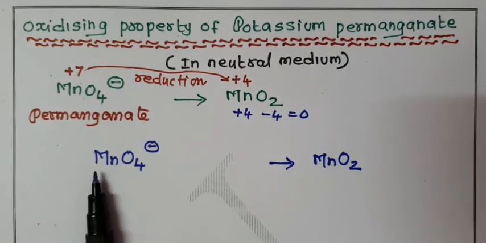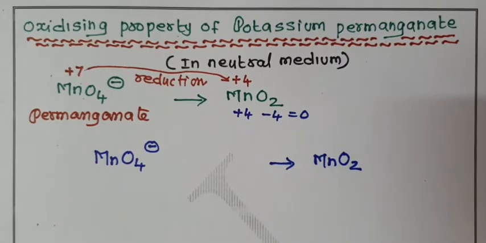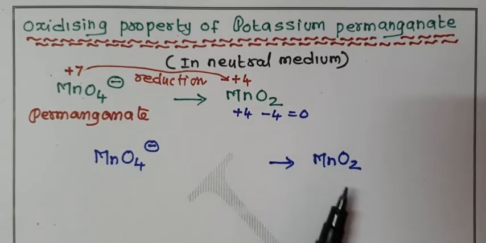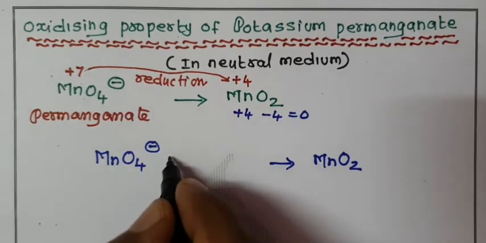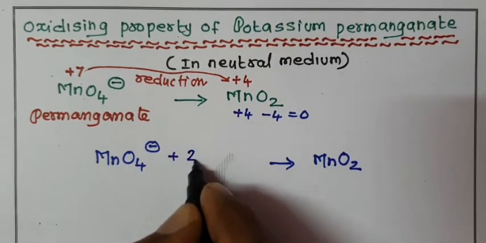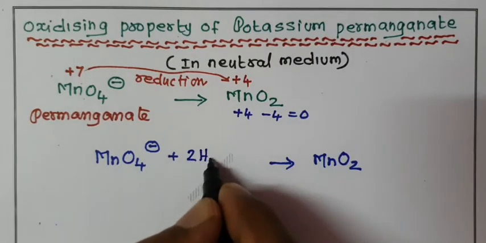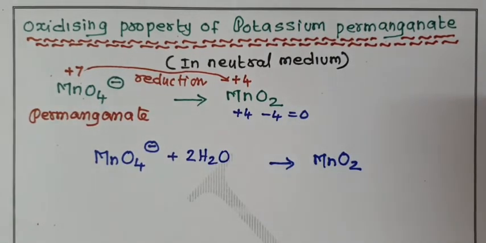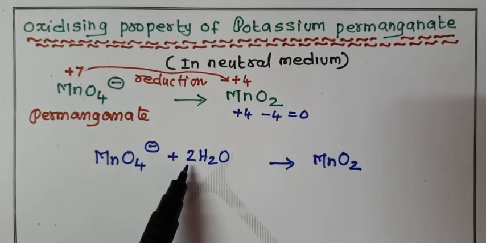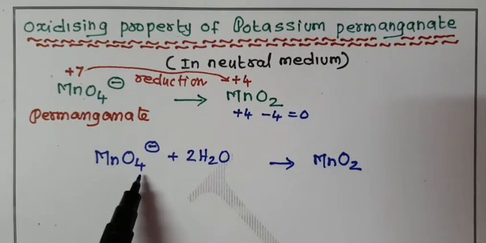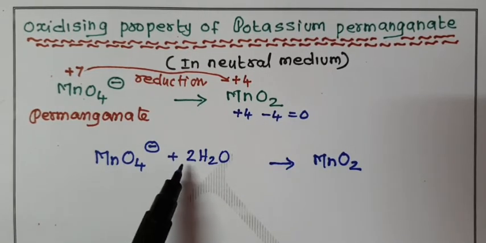Now, one manganese on each side. Metal is balanced. Then right hand side has 2 oxygen, left hand side has 4 oxygen. How to balance oxygen in neutral medium? How many oxygens are in excess? 2 oxygens are in excess. Therefore, that excess oxygen is balanced by adding water molecules on the same side where the oxygen is excess. 2 oxygens are excess, therefore 2 water molecules are added.